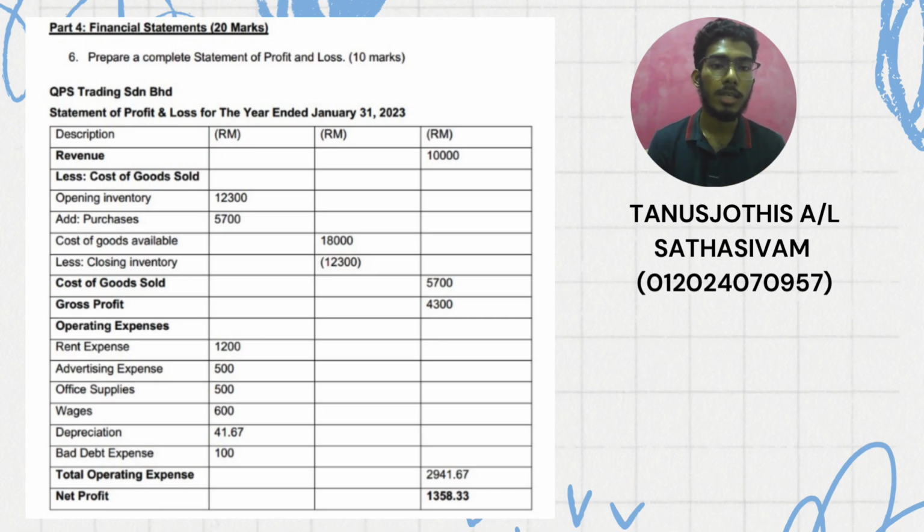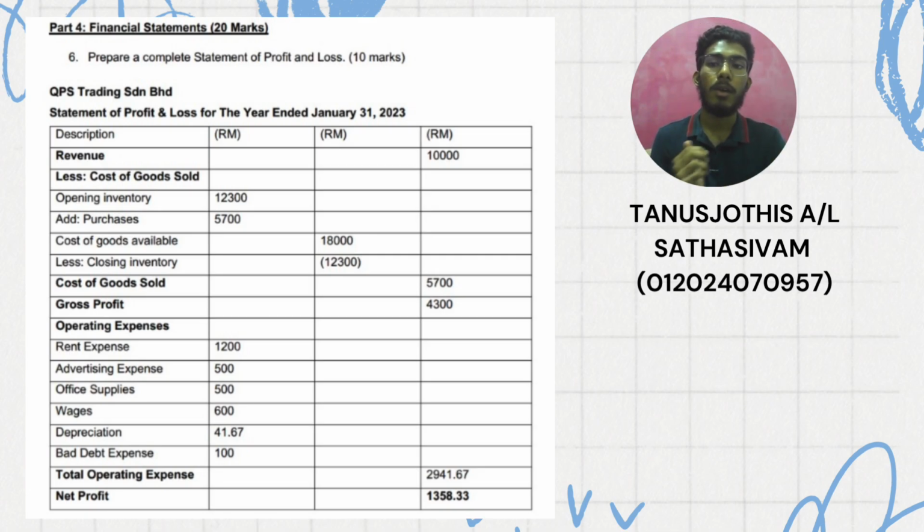First of all, the statement of profit and loss is divided into 5 parts, which are the revenue, cost of goods sold, gross profit, operating expenses, and last but not least, the net profit. Let's start with the revenue. The revenue is stated as 10,000 ringgit in the table, and that was found directly in the trial balance under the credit column labeled revenue.